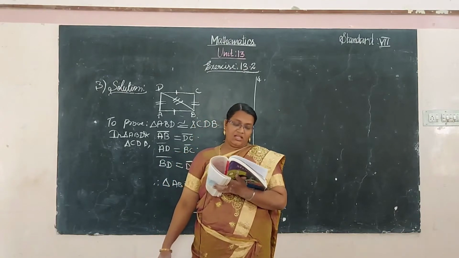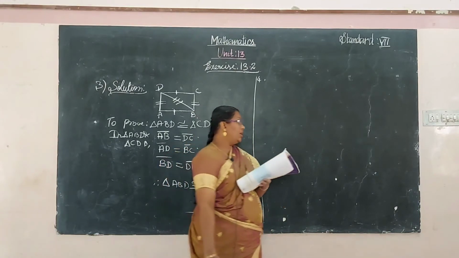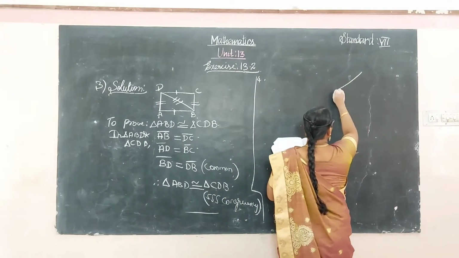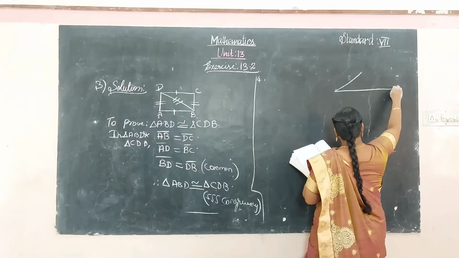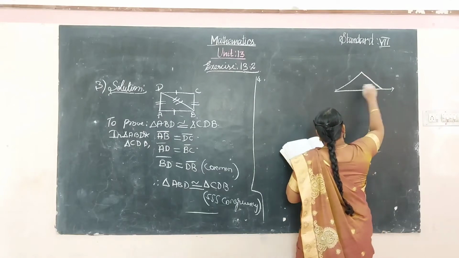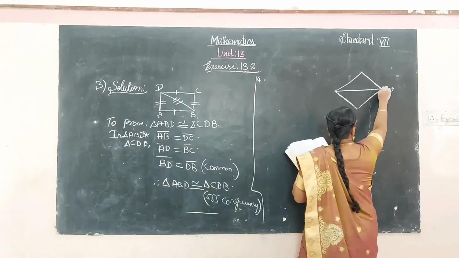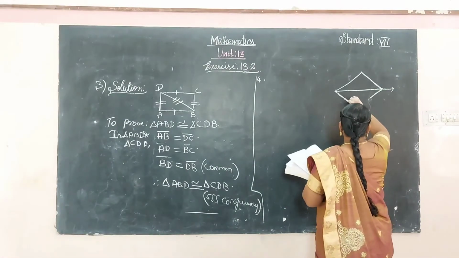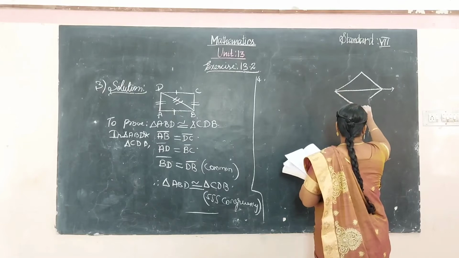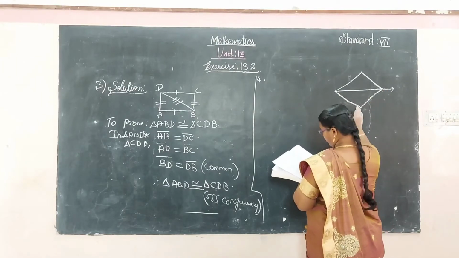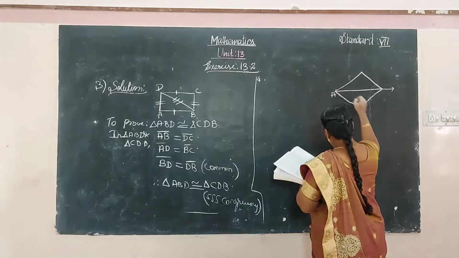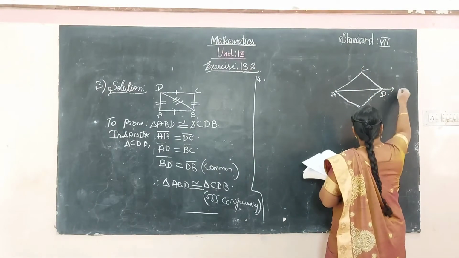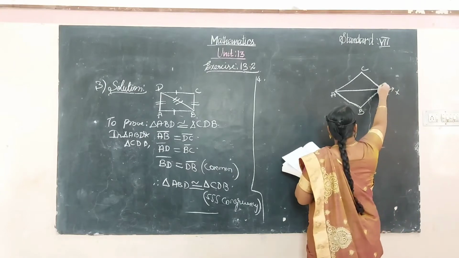If yes, state the congruent part. The diagram: A, B, C, D. This is AX.